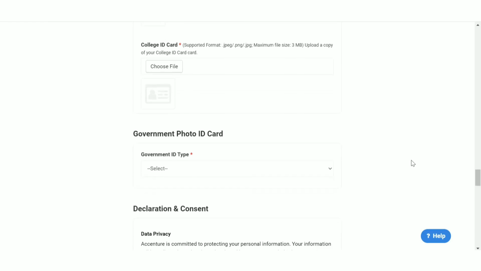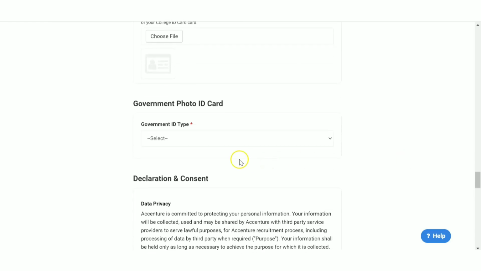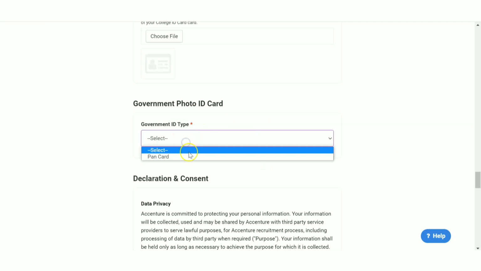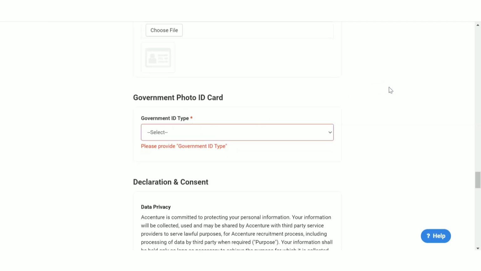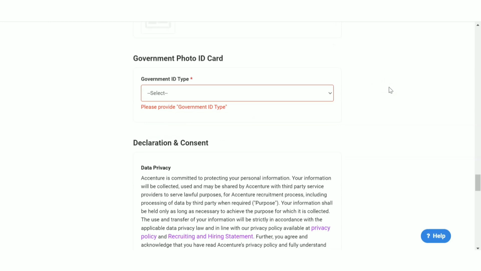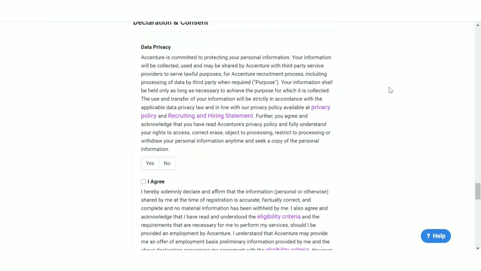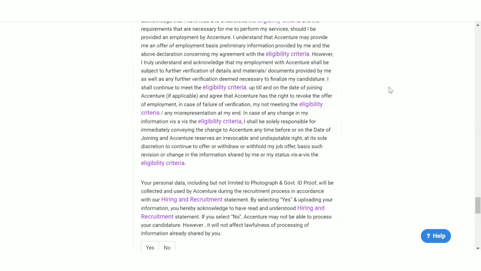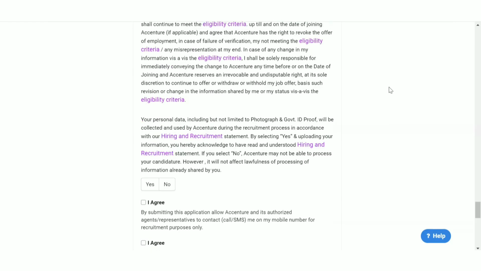Another important thing, you have to also include your government ID card, PAN card they are saying. Okay, so you have to take a photograph of your PAN card and you have to upload that also. Okay, then declaration, I agree. So that is the application form you have to fill.